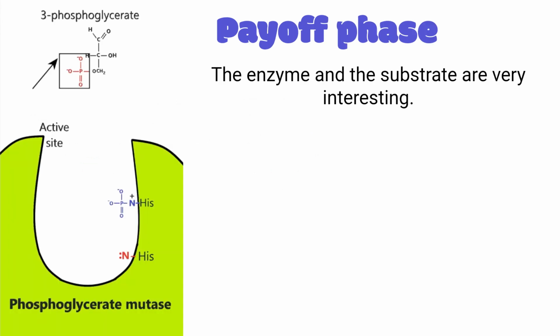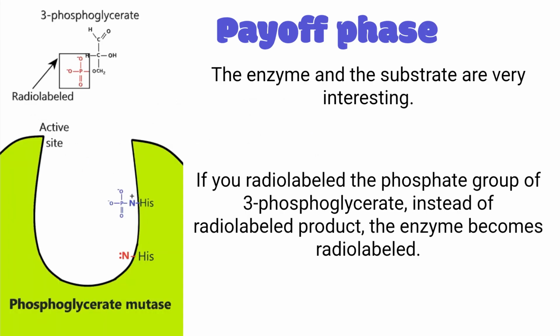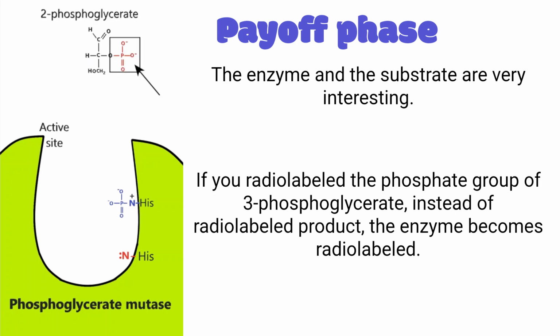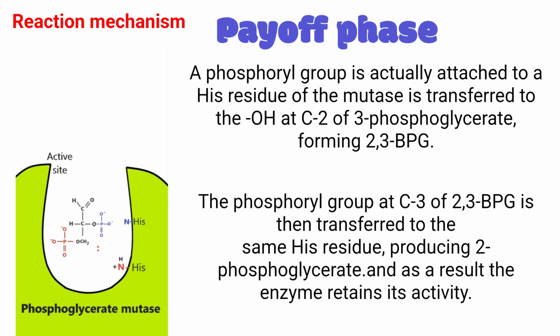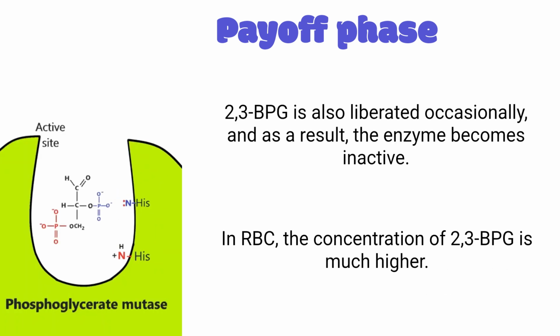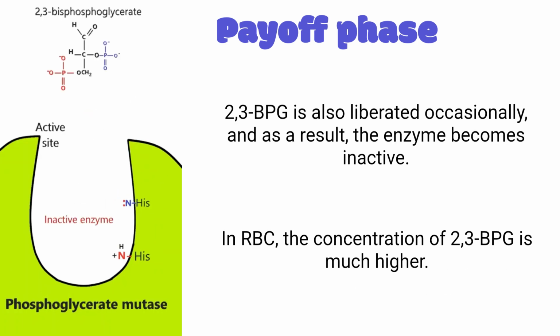The enzyme and the substrate are very interesting. If you radiolabel the phosphate group, what can you expect? A radiolabeled product like this will release, but here the enzyme itself becomes radiolabeled. That means one phosphate group was already present in a bound state that is actually donated to the substrate, and this radiolabeled phosphate group is transferred to the enzyme. 2,3-bisphosphoglycerate is also liberated occasionally, and as a result the enzyme becomes inactive.